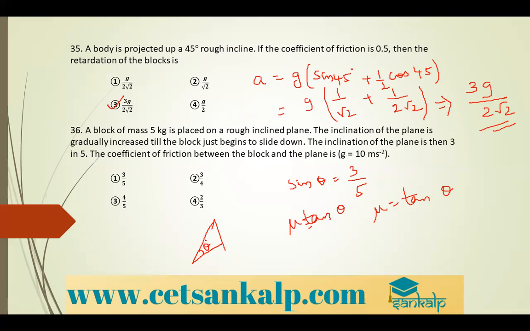So apply the Pythagoras theorem and solve. So this is 3, this is 5, that is 9 plus 25.